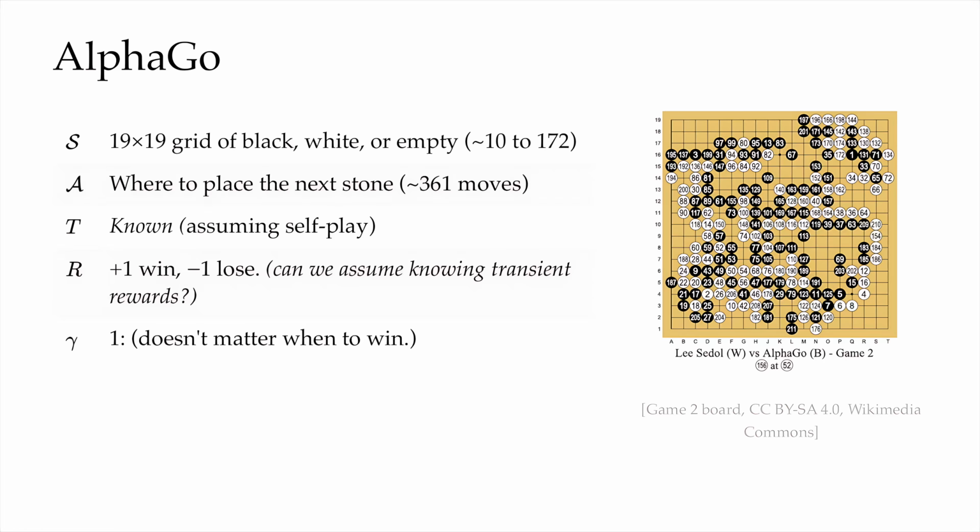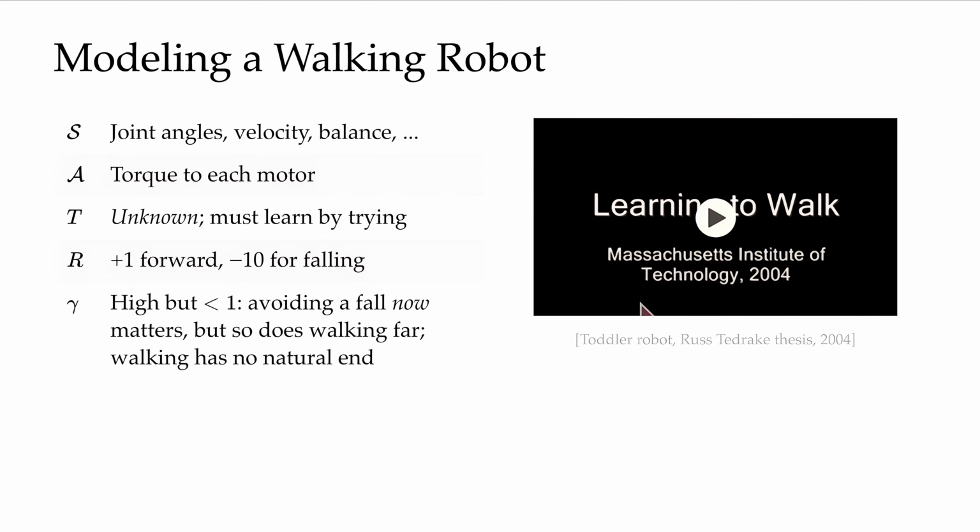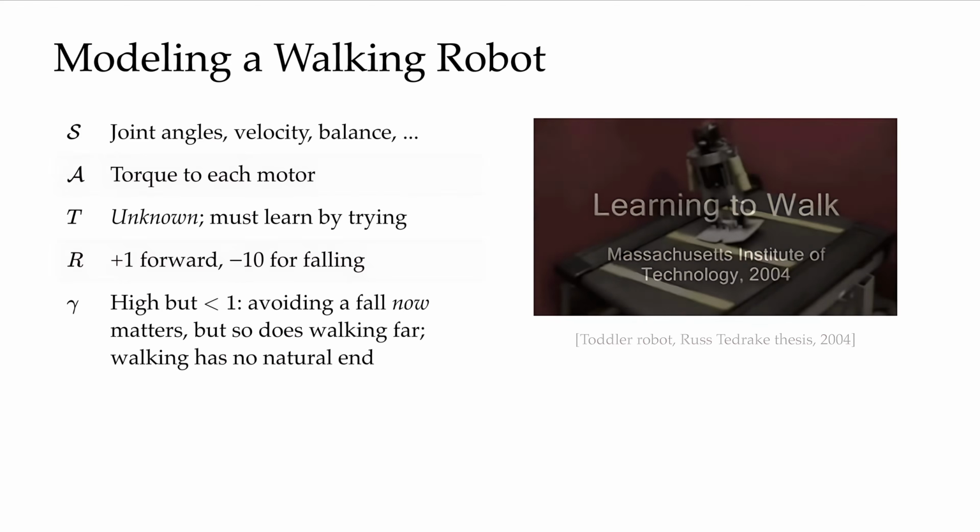So this is the general pattern. Gamma equal to 1 is fine whenever the horizon is bounded. Contrast that with the walking robot, where there was no natural end and gamma had to stay below 1 in order for the infinite sum of rewards racked up across a trajectory to stay finite. As a side note, some Go variants have a speed clock, and there a gamma strictly below 1 would actually be very desirable because it would push the policy towards winning quickly.